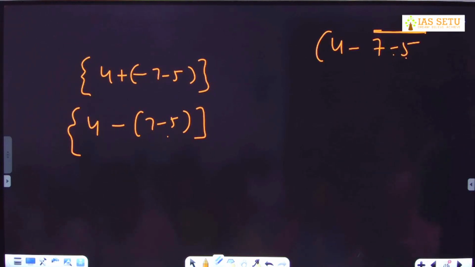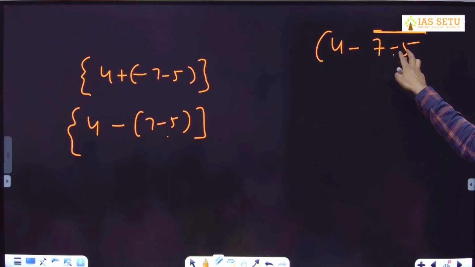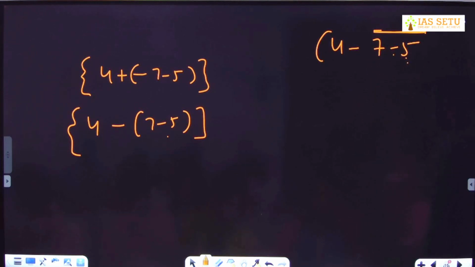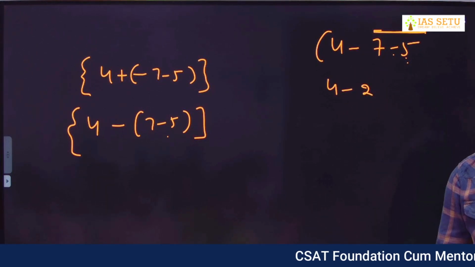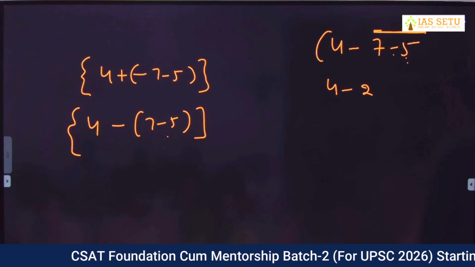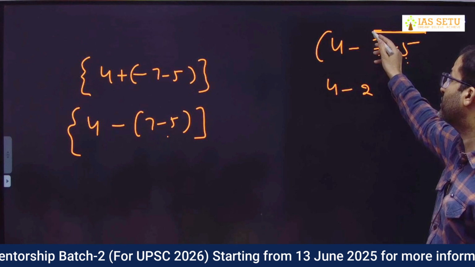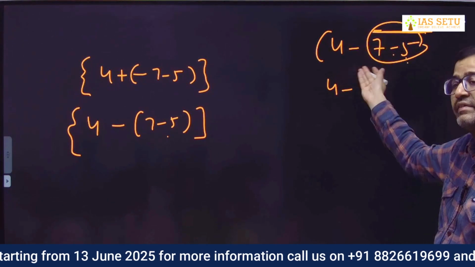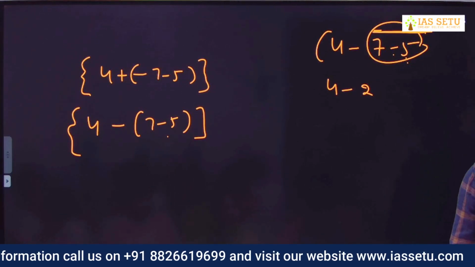So negative is outside vinculum. So it is plus 7 minus 5. What is plus 7 minus 5? 2. And then there is a negative sign, 4 minus. So you have to see very carefully from where that vinculum starts, whether that vinculum starts from negative or starts from 7. If it starts from 7, so it is plus 7 minus 5. Then negative is outside vinculum. Negative is outside your vinculum bracket. Right?